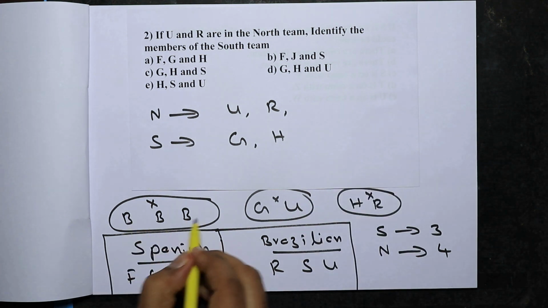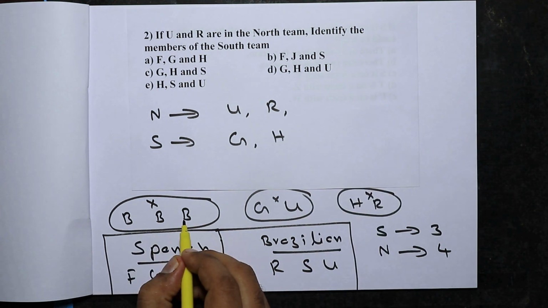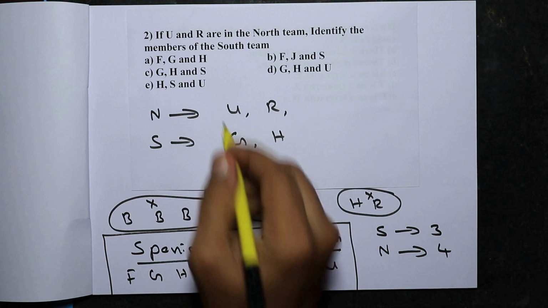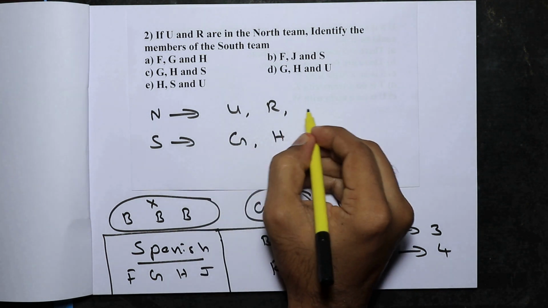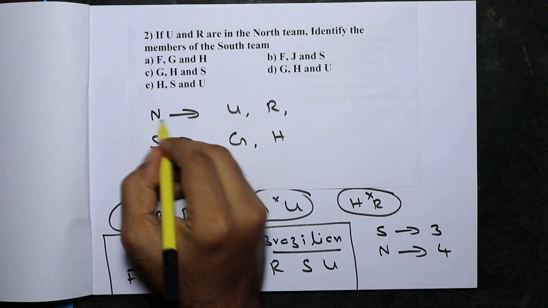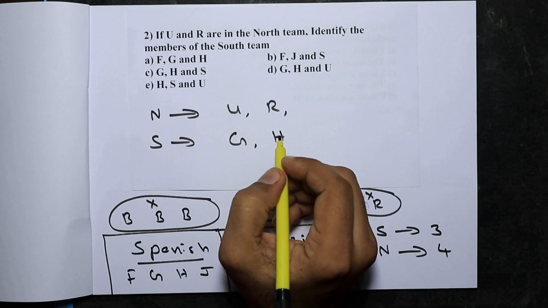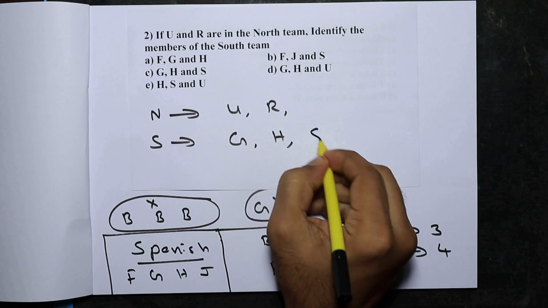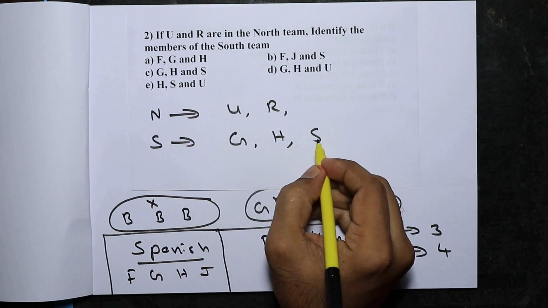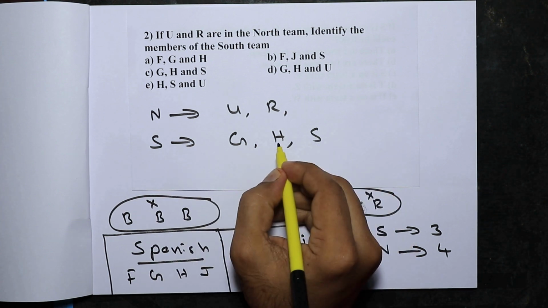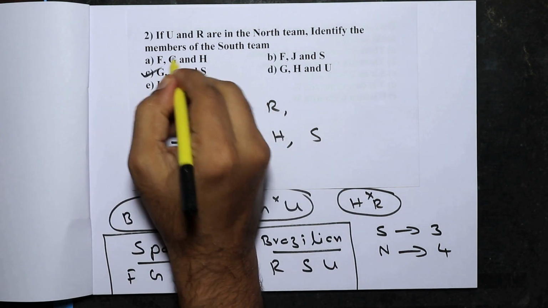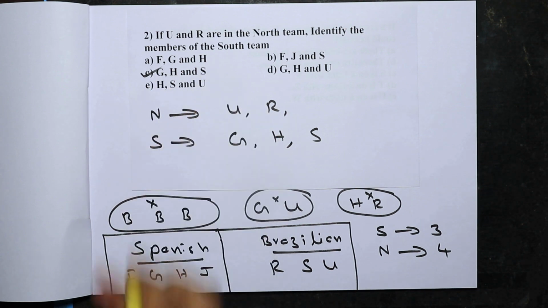Now all the three Brazilians cannot be in the same team. The three Brazilians are R, S, and U. So here you have U and R, so S cannot be in this team. If S is in this team, all the three Brazilians will be in one team. That is not allowed. So S has to be in the South team. Now the South team has only three members, and we have already got three members. So that will be G, H, and S. So option C, G, H, and S, are the members of the South team.